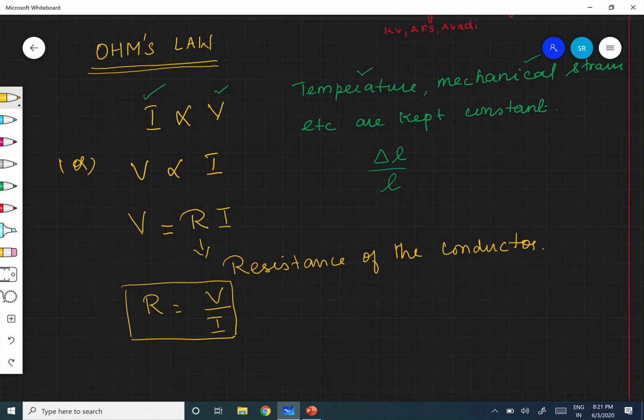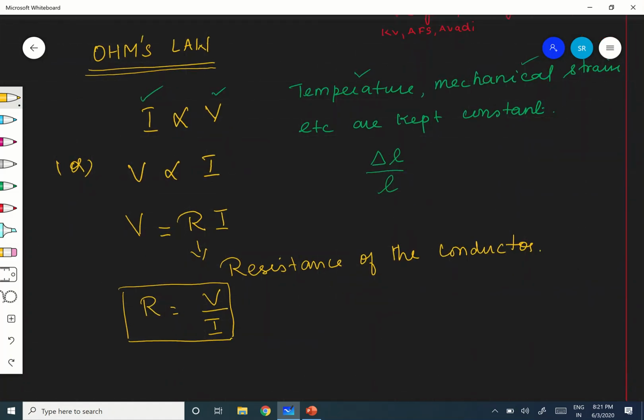Next one, what is that? See, what is the physical meaning of resistance then? This is mathematically you have defined. What is the physical meaning of resistance? Resistance of a conductor is nothing but the opposition offered by the conductor to the flow of electrons or to the flow of current. If the electron flows, only then will current be there in the conductor.